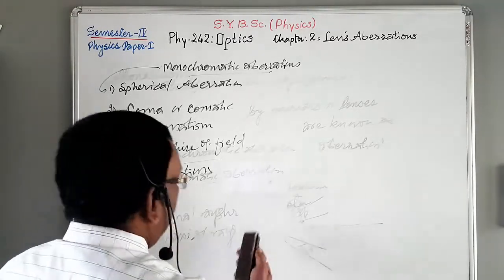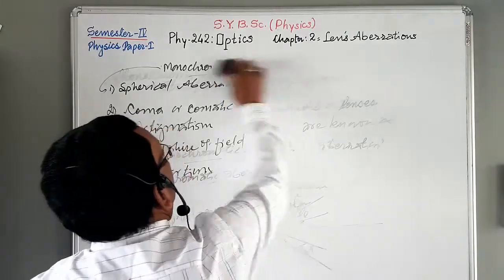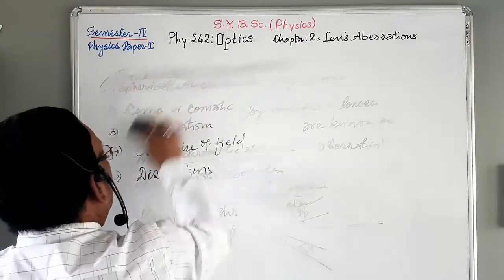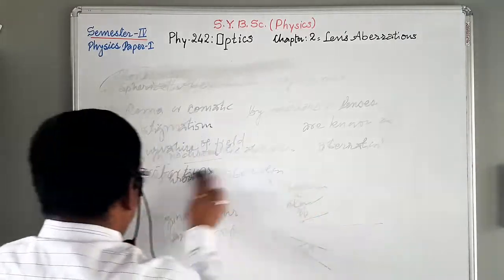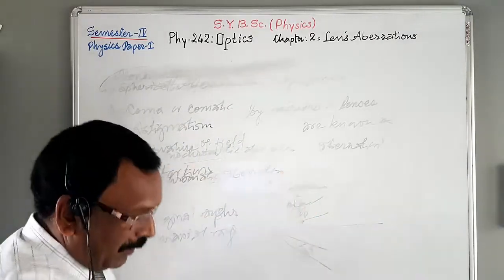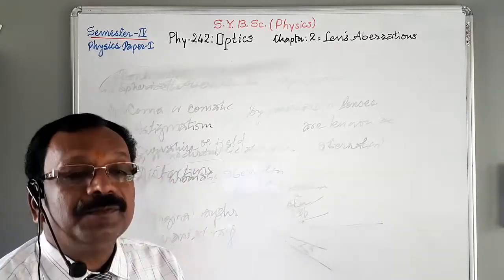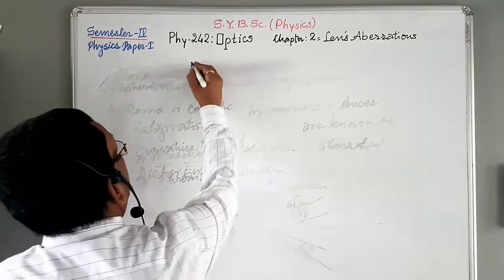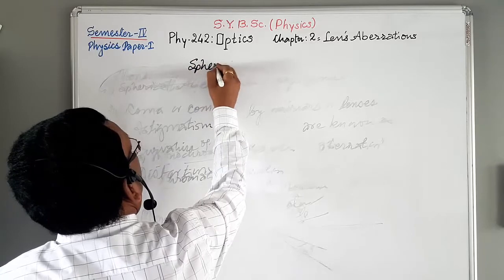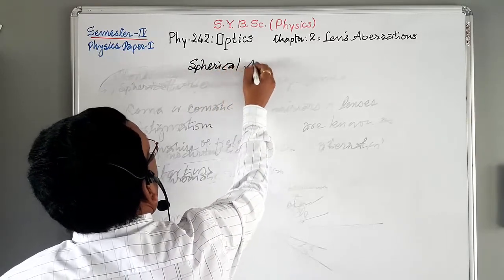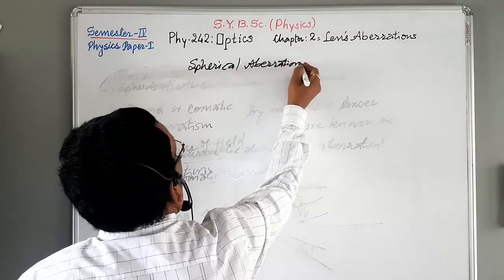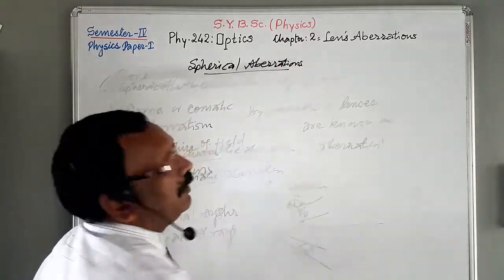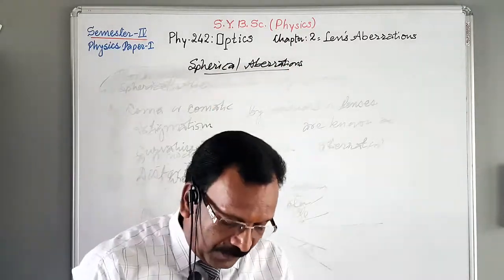First of all, we are going to see spherical aberration. What is spherical aberration, and how is it produced?